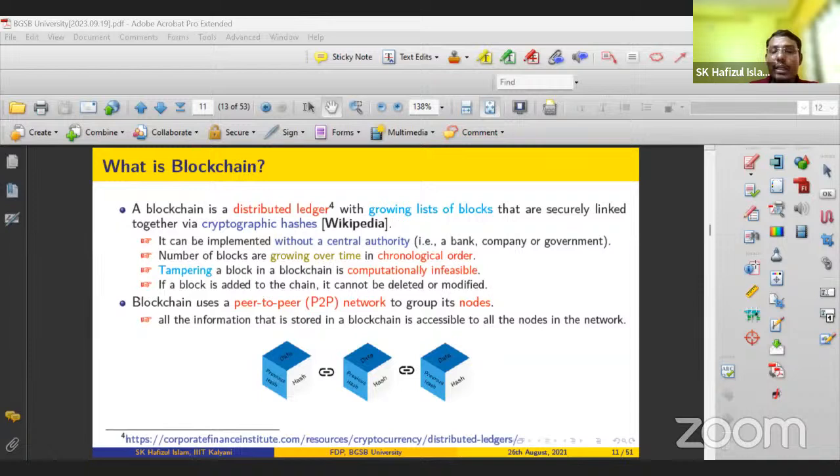And all the information is transparent. The information in this block is known to everyone. Information in this block is also known to everyone. Information in this block is known to everyone in the network, right? That is why the entire operation is transparent to all the nodes. And all the blocks are added as per their creation time. And the tampering of one block is computationally infeasible.